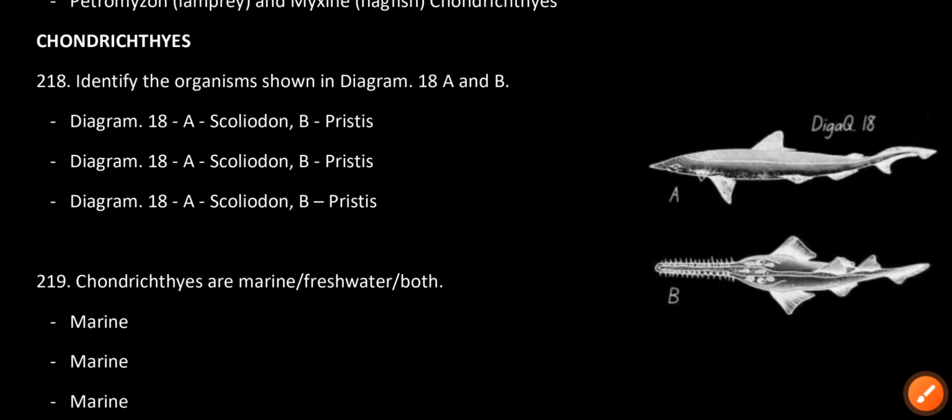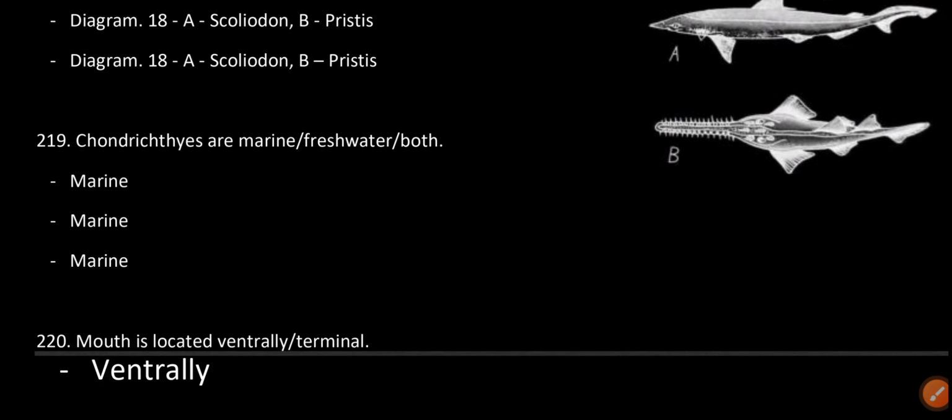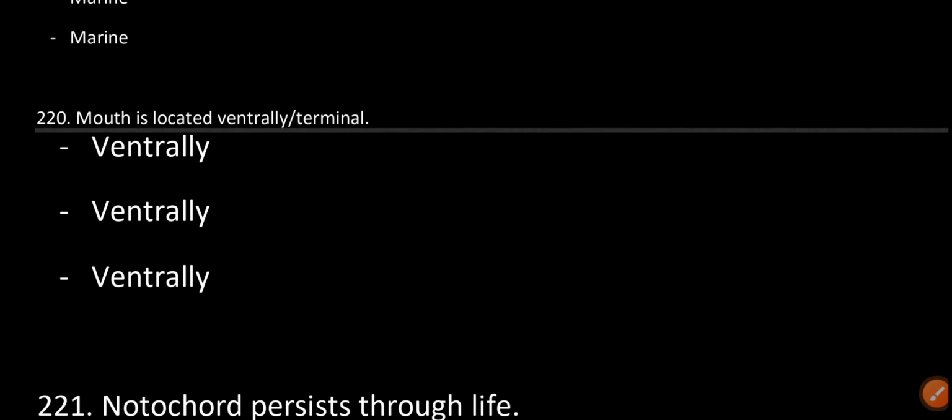Next, chondrichthyes. Identify the organisms shown in diagram 18 A and B. A is Scoliodon and B is Pristis. Chondrichthyes are marine or freshwater or both? Marine. Mouth is located ventrally or terminal? Ventrally.